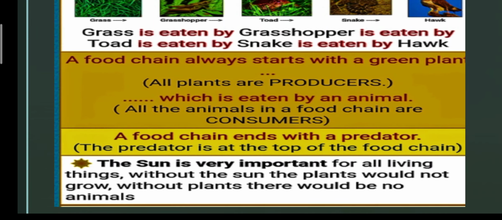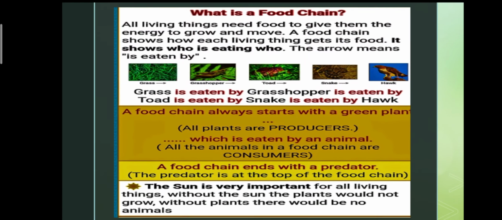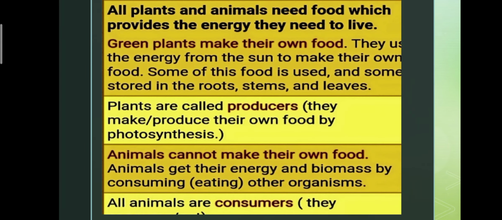The sun is very important for all living things. Without the sun, the plants would not grow. Without plants, there would be no animals. All plants and animals need food which provides the energy they need to live.